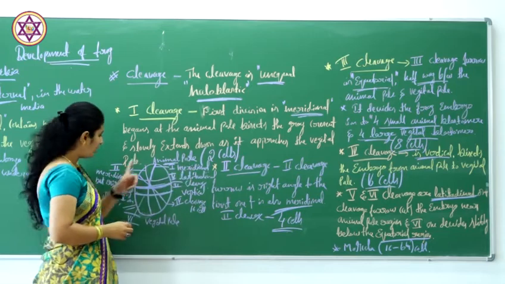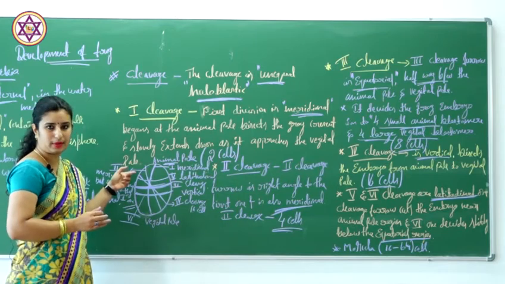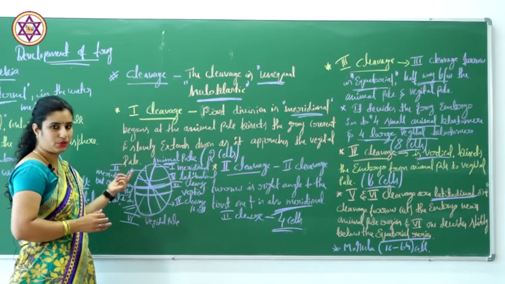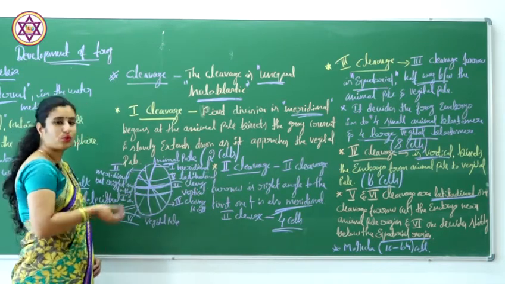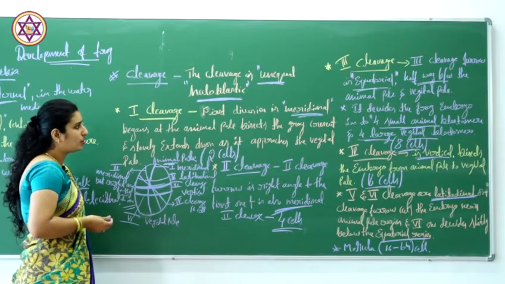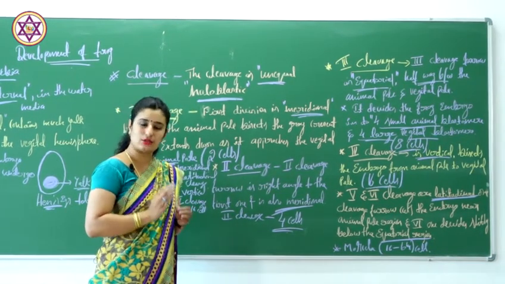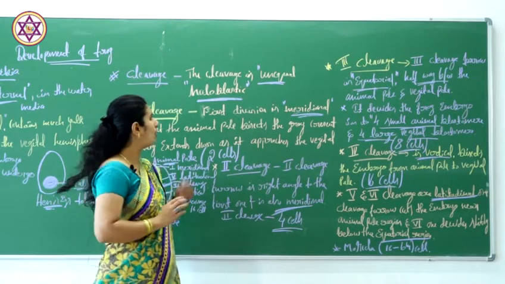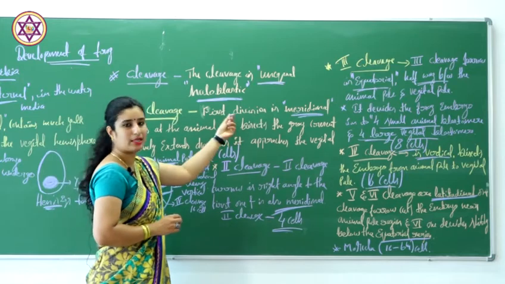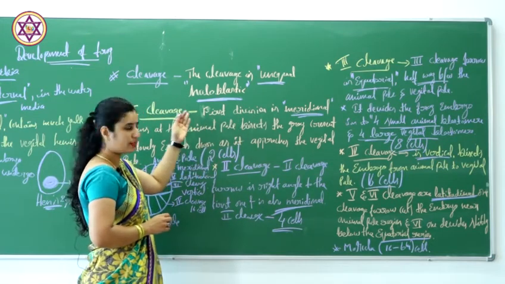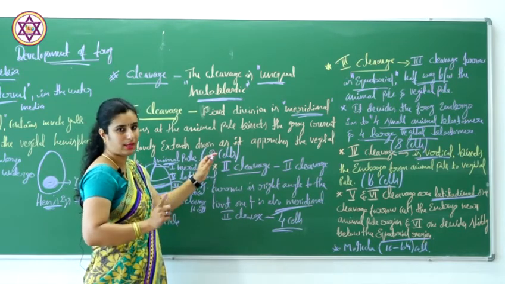First one is meridional, and the second one is again meridional, but at right angle to the first one. Third one is equatorial, and the fourth one is vertical. Understood? So this is about the cleavage. In case of frogs, the cleavage is unequal holoblastic cleavage. In the first cleavage, it is meridional, and as a result there is a formation of two cells. It's a two-cell stage.